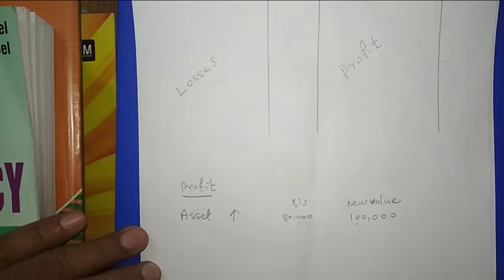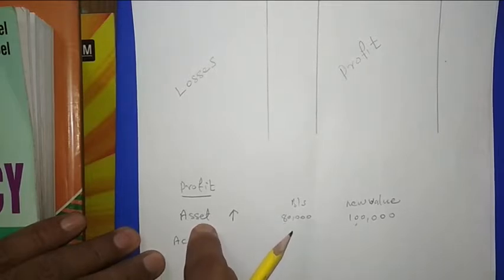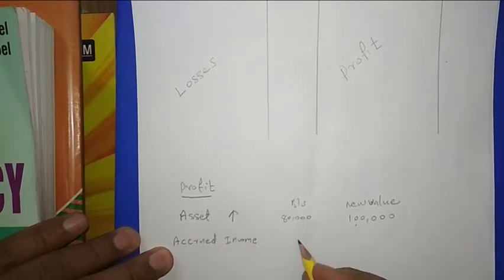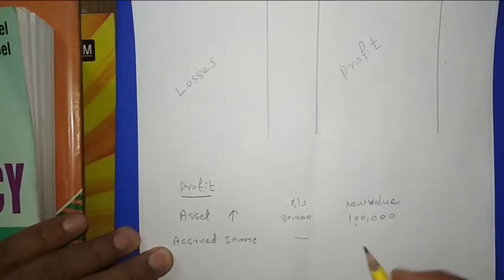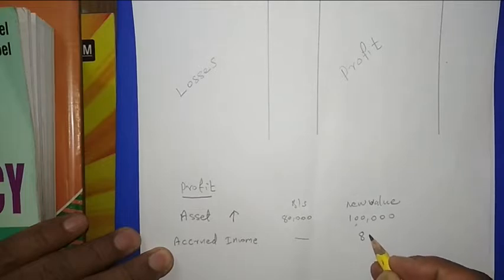Then another thing. Here I did not give any name; that could be furniture, building, machinery, anything. Here I am writing another asset, its name is accrued income. In the balance sheet, nothing is given. And when the partner is coming, they found that there is some accrued income, income they have to receive, of 8,000.